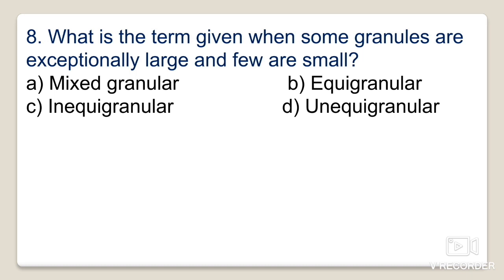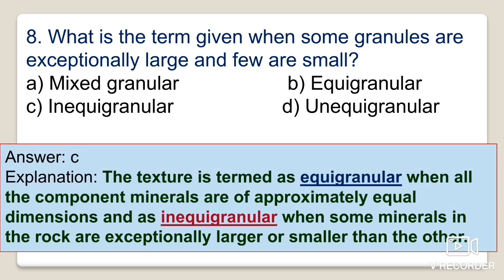Next one is, what is the term given when some granules are exceptionally large and few are small? The options are: mixed granular, equigranular, inequigranular, or unequigranular.